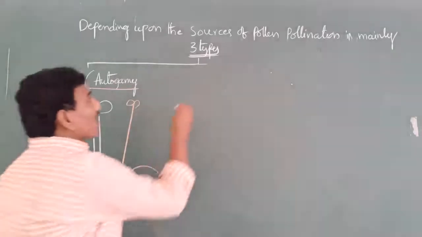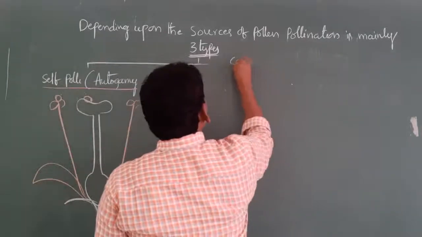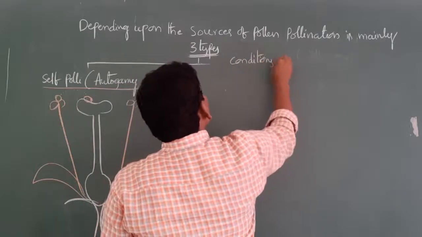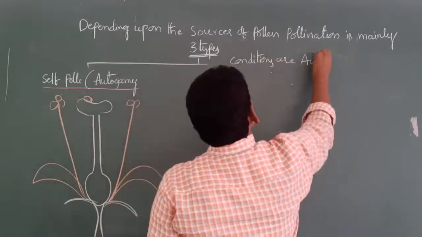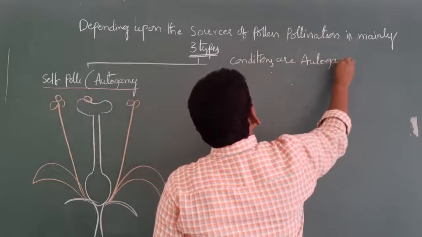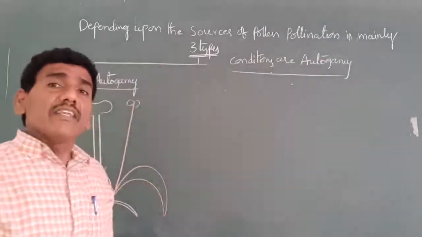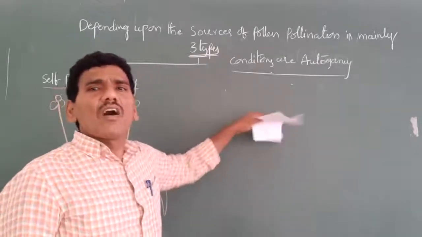Conditions for autogamy. What conditions are required for autogamy?